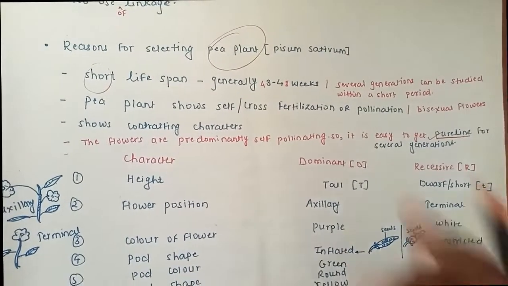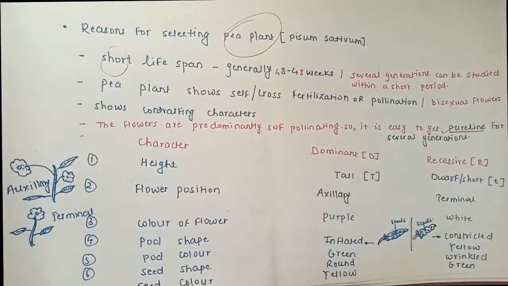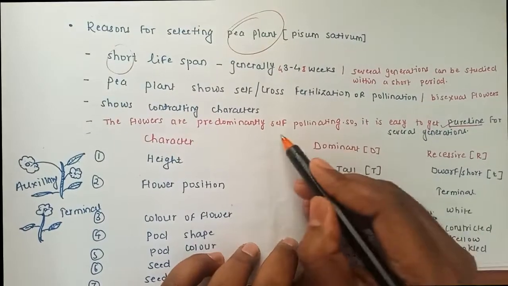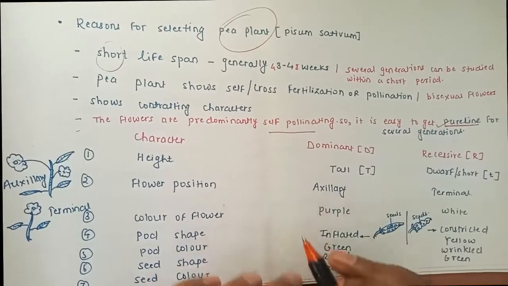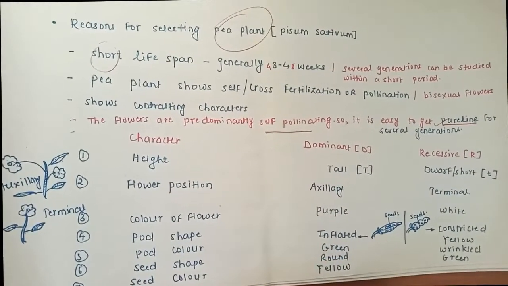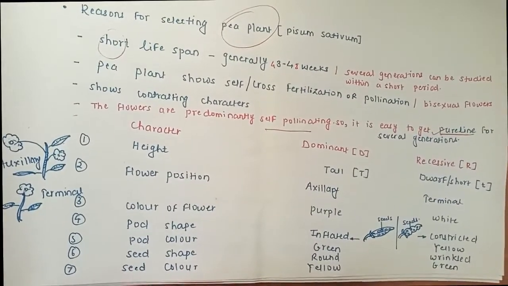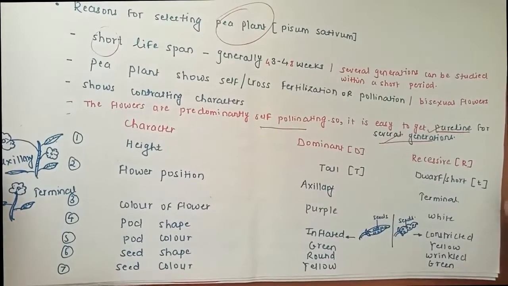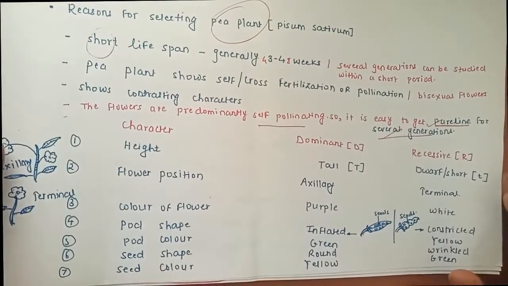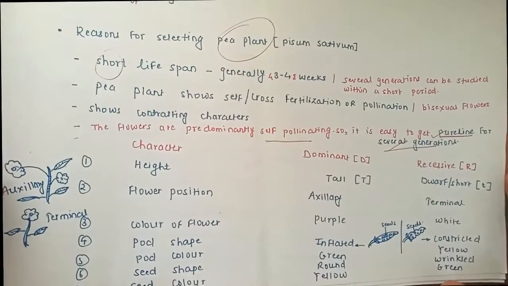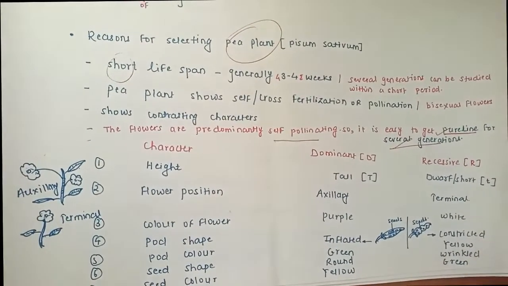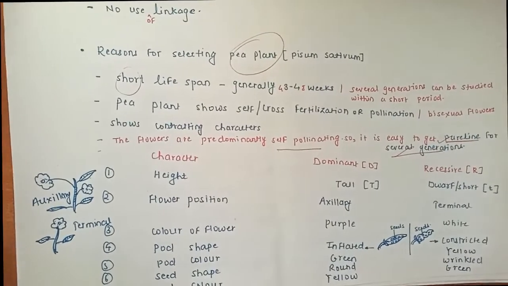But since this pea plant is basically or predominantly a self-pollinating plant, it was easy to get the pure line for several generations. So these are the characteristics the pea plant had. So it was an obvious choice for Mendel to select this plant and go ahead with studying the genetic characteristics of the pea plant.